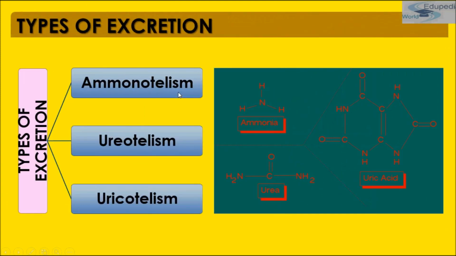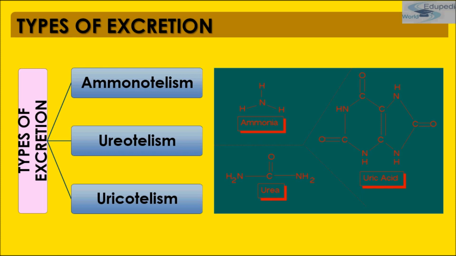Now, there are three modes of excretion. The digestion of protein produces amino acids. They are absorbed in the blood. However, excess and unwanted amino acids are broken down in the liver, and this process is called deamination. It produces nitrogenous waste products. The major nitrogenous waste products are ammonia, urea and uric acid.